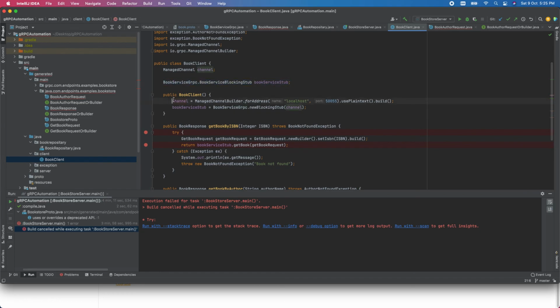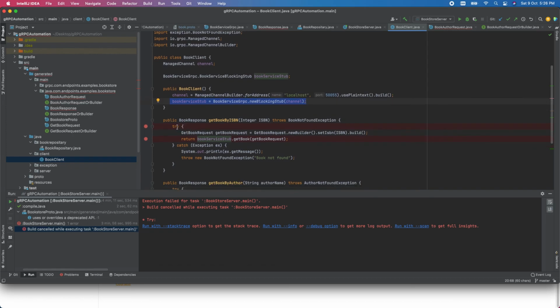If you're creating a client, you need to give all the details of where your services are deployed, meaning the host name and which port number it has been deployed on. These things you can get from the auto-generated code only. Here I have created an object of that service, and then this is our method.